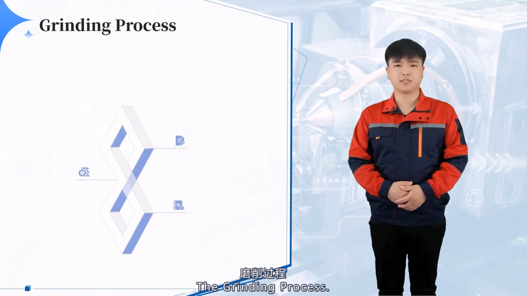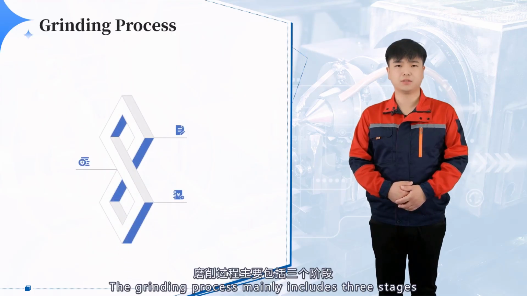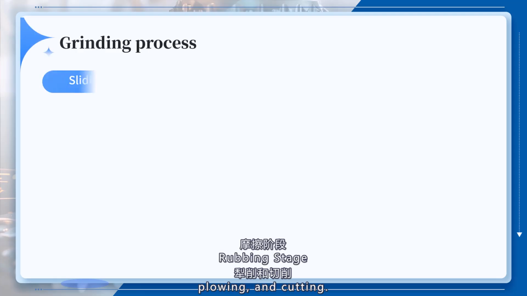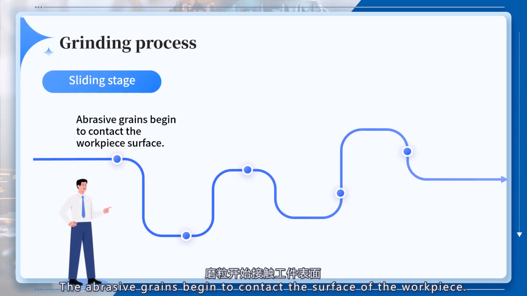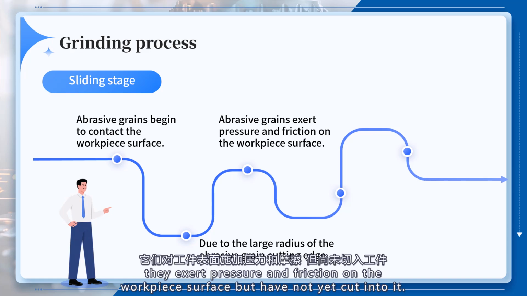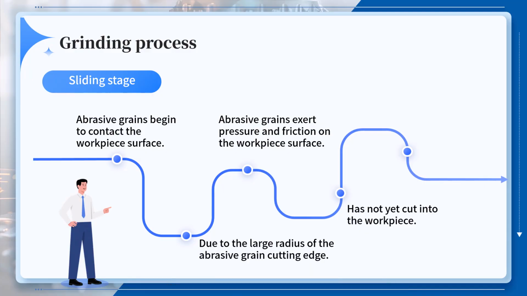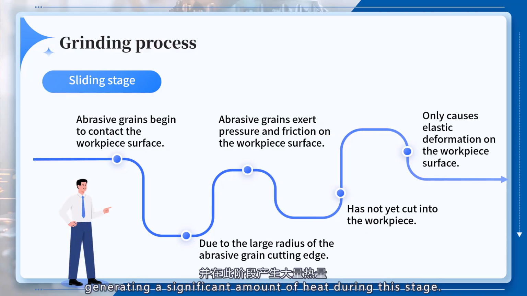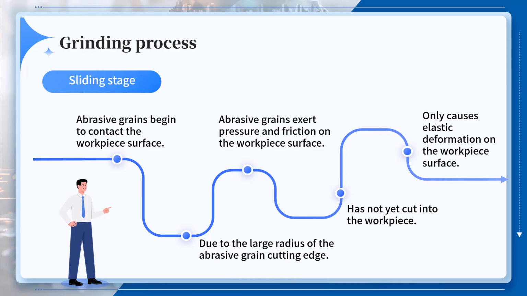The grinding process. The grinding process mainly includes three stages: rubbing, plowing, and cutting. Rubbing stage. The abrasive grains begin to contact the surface of the workpiece. Due to the relatively large blunt radius of the cutting edges of the abrasive grains, they exert pressure and friction on the workpiece surface, but have not yet cut into it. This results in elastic deformation of the workpiece surface, generating a significant amount of heat during this stage.